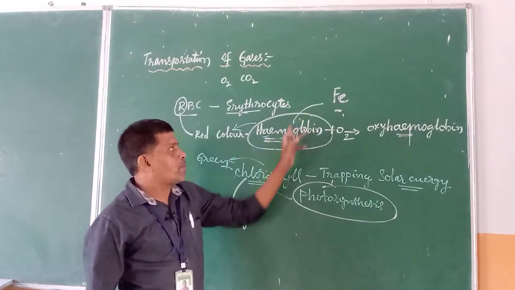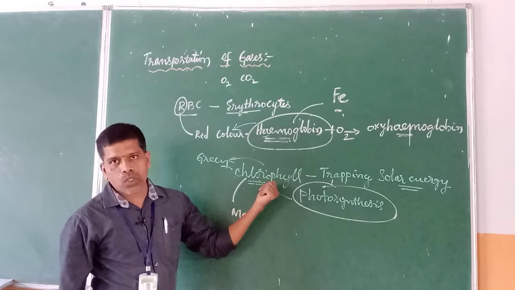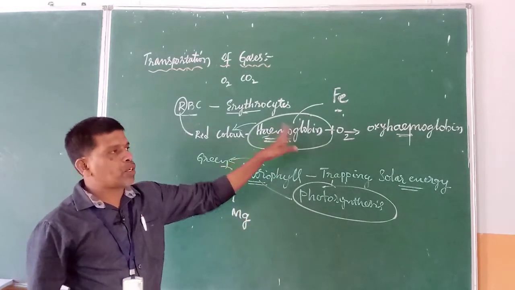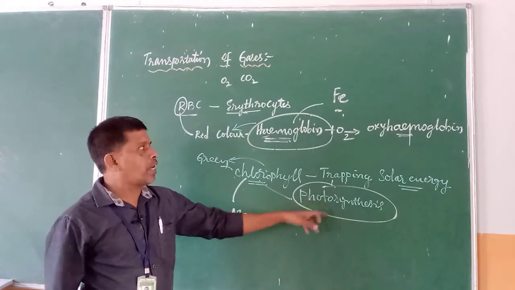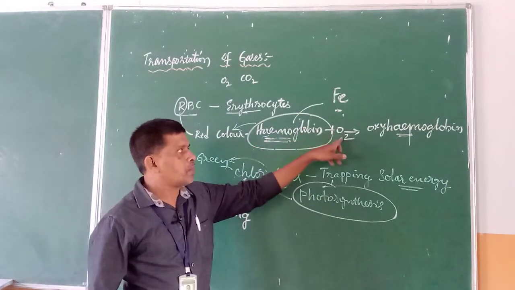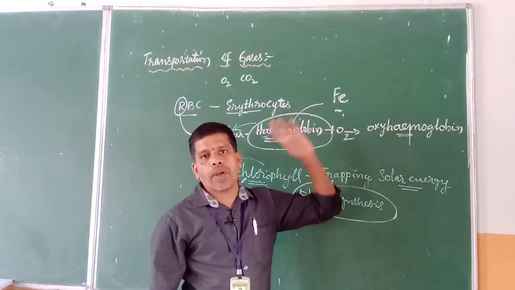So iron is the element present in hemoglobin. Magnesium is the element present in the chlorophyll. Hemoglobin helps in the transportation of the gases. Chlorophyll helps in the photosynthesis process, right? Whenever hemoglobin is mixing with oxygen, it forms oxyhemoglobin, right?